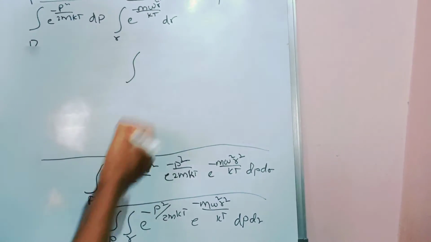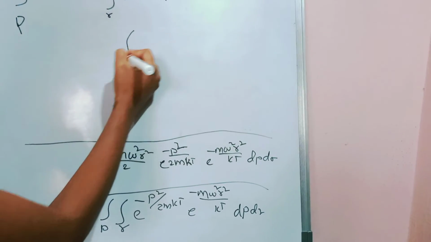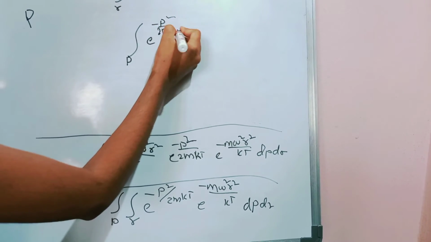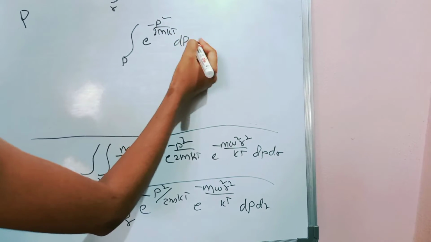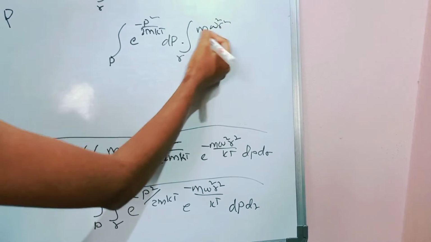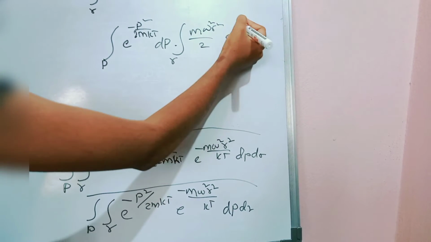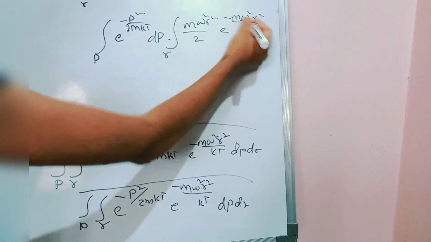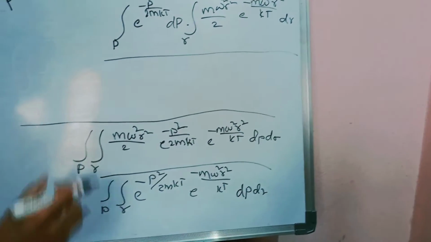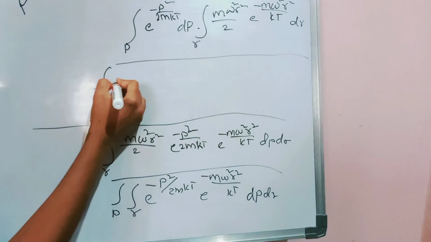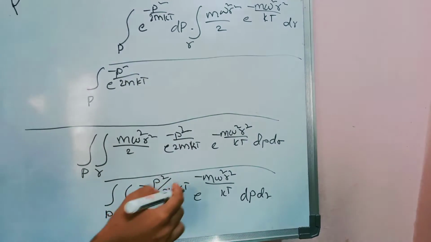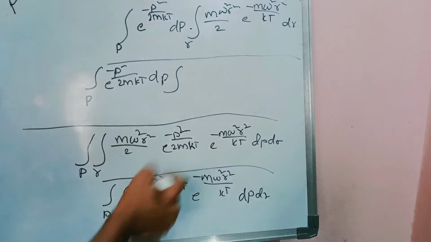From this term, the integral of p terms also on one side, e to the power of minus p square by 2mkT into dp, into integral of r terms, m omega square r square by 2 into e to the power of minus m omega square r square by kT into dr, by this integral of p into e to the power of minus p square by 2mkT into dp, integral of r.